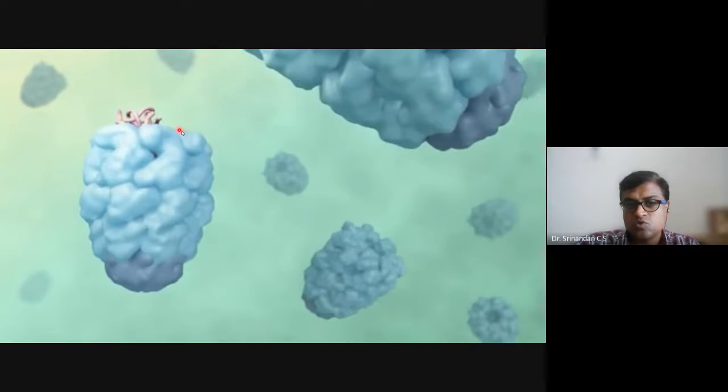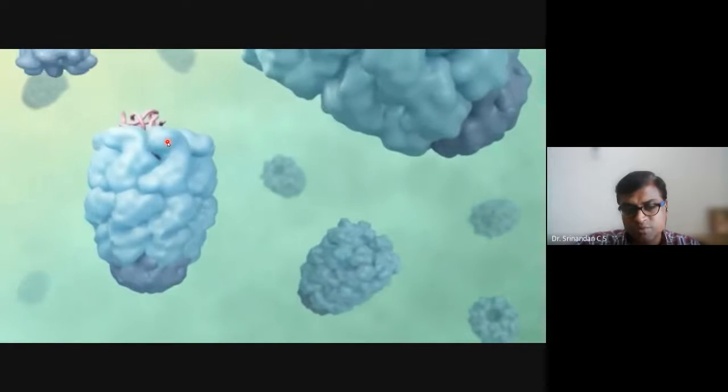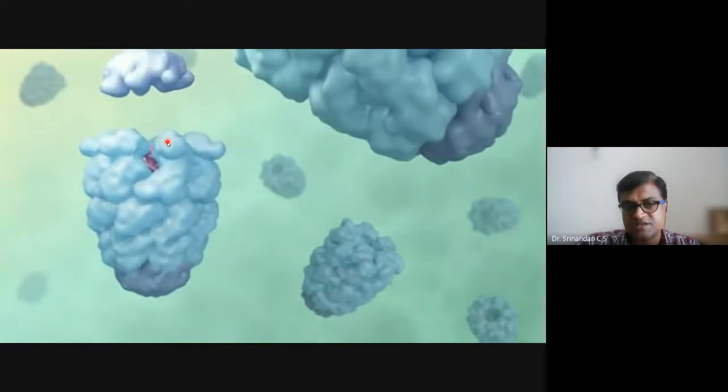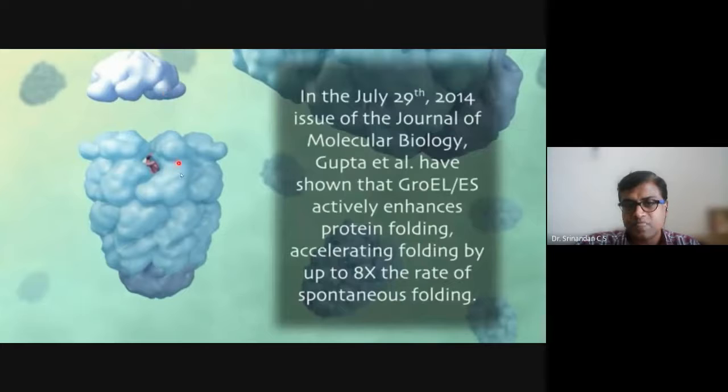It will bind to ATP also because the whole process requires energy, and the cap will close. And once you close the cap, what comes out is a properly folded protein which can do the appropriate function.